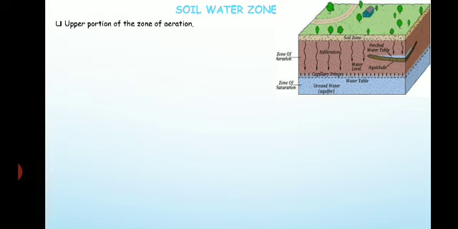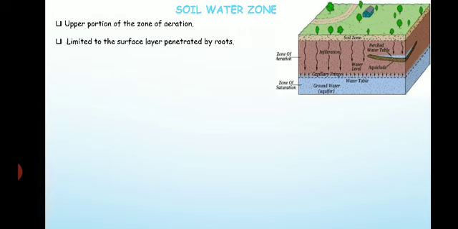It is the upper portion of the zone of aeration. The belt of soil water constitutes the upper portion of the zone of aeration, and it is limited to the surface layer which is penetrated by roots.